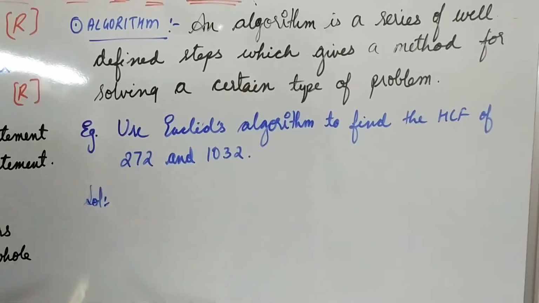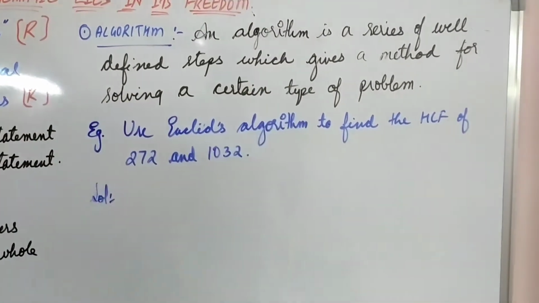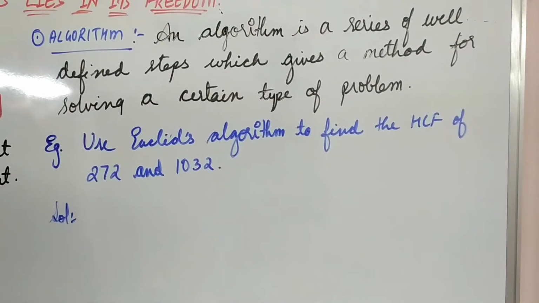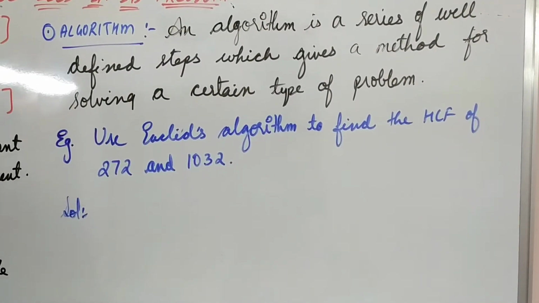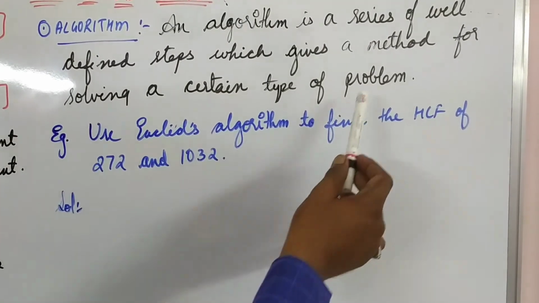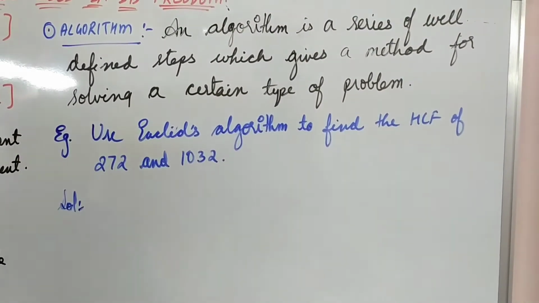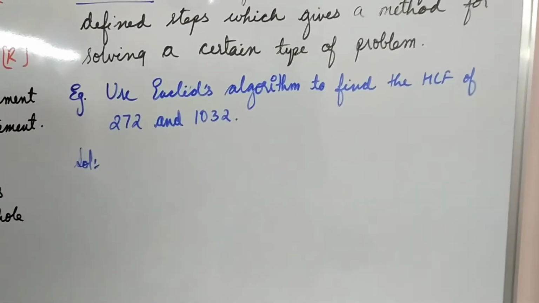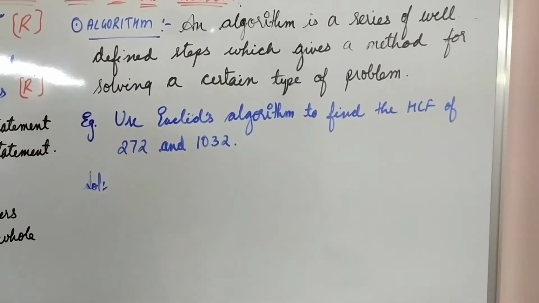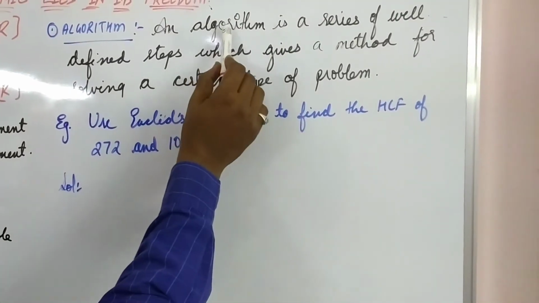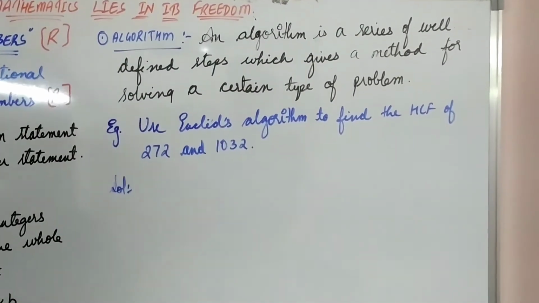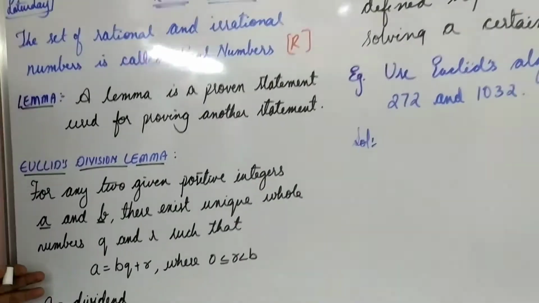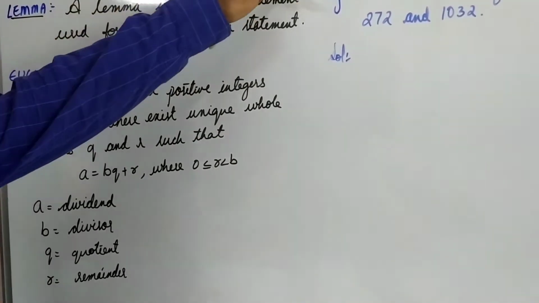Now, the next term is algorithm. An algorithm is a series of well-defined steps which gives a method for solving a certain type of problem. When a problem is given, within one step it is not going to solve. You need to have some n number of steps. That series of steps is known as algorithm in mathematics.